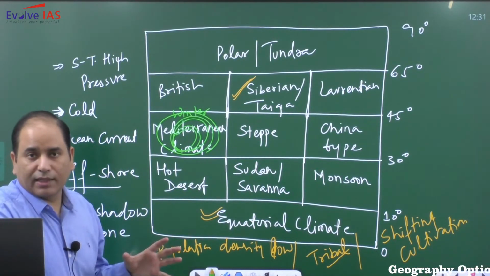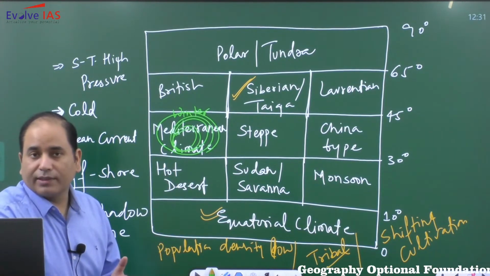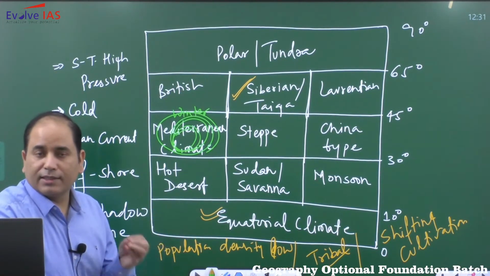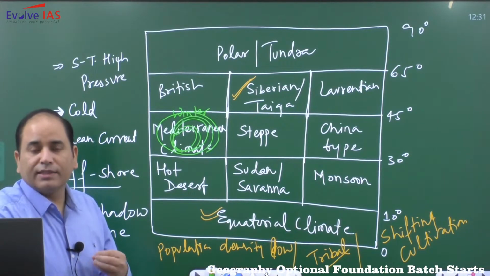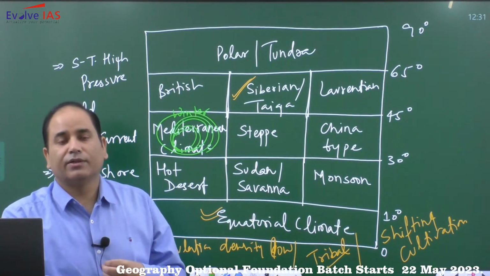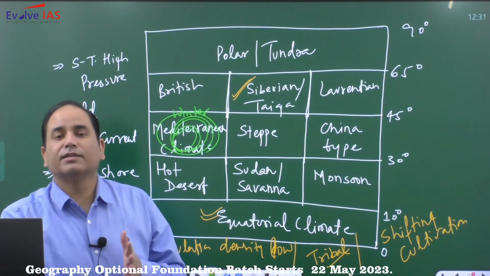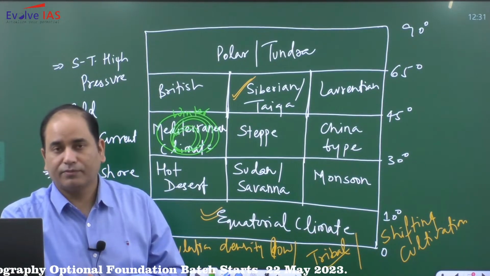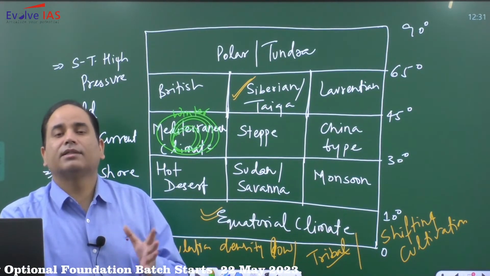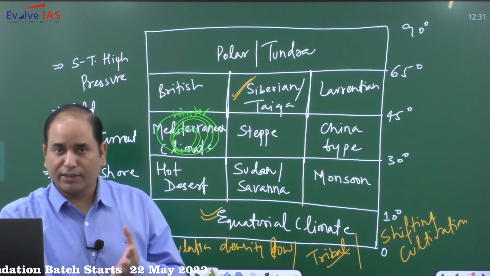So in this climate, in this area, there is high temperature, rainfall is extremely low. So the vegetation will only survive if they have an efficient mechanism to check the water losses. Now the question arises how they will check the water losses.